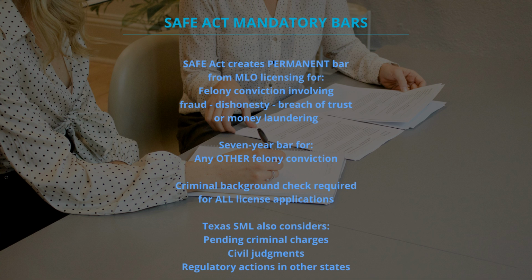The SAFE Act creates 2 permanent bars to MLO licensure. Bar 1, any felony conviction within the preceding 7 years, any felony regardless of type. Bar 2, any felony ever involving fraud, dishonesty, breach of trust, or money laundering, with no time limit. Category 2 is permanent. A person convicted of mortgage fraud in 1990 is still permanently barred from MLO licensure today. Know both bars. Candidates frequently know the 7-year rule but miss the permanent Category 2 bar.